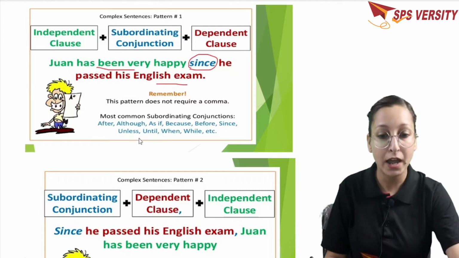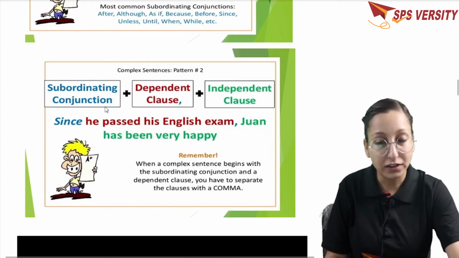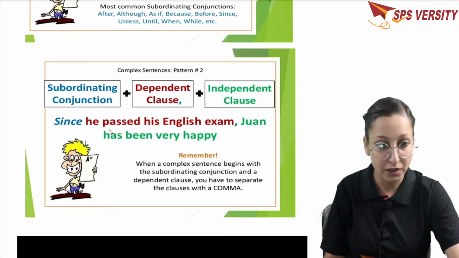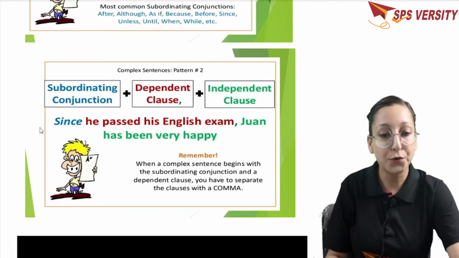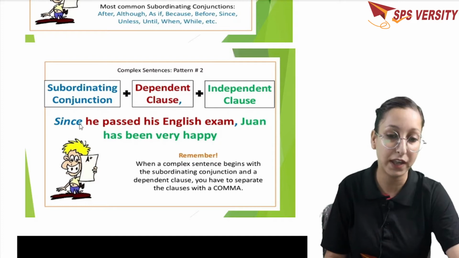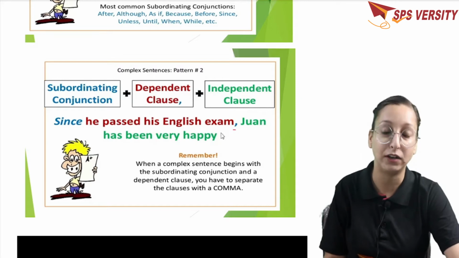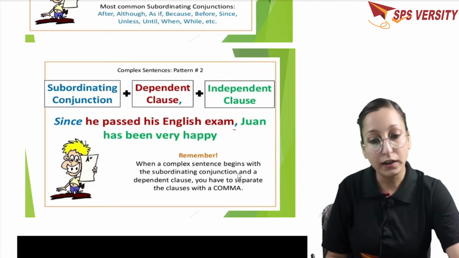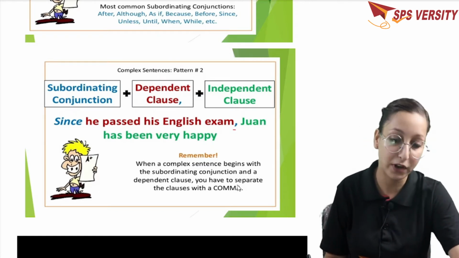Now the second pattern says that first we are going to use the subordinating conjunction, after that the dependent clause with a comma, then the independent clause. For example, since he passed his English exam, Juan has been very happy. Now here you can check that we have used the subordinating conjunction at the beginning of the sentence. If you are following this pattern, then you have to add a comma after your dependent clause. Remember, when a complex sentence begins with the subordinating conjunction and the dependent clause, you have to separate the clauses with a comma, right?